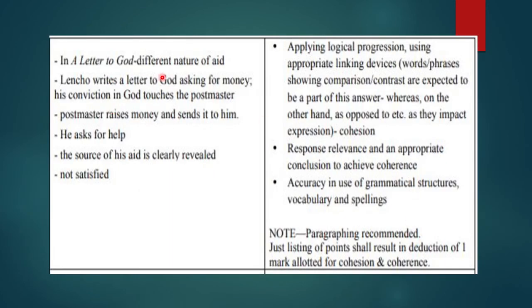Now, Letter to God, the different nature of aid. Lencho writes a letter to God asking for money. His conviction in God touches the postmaster. The postmaster raises money and sends it to him. He asks for help. The source of aid is clearly revealed, but Lencho is not satisfied.